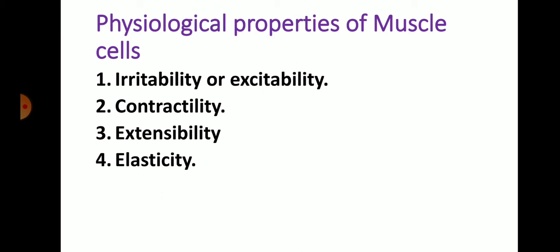So these responses are given at the nerve-muscle junction through the neurotransmitter acetylcholine, present at the muscle and nerve membrane. This depolarization of the muscle is responsible for the response to external stimuli from the environment, which is known as irritability or excitability. The second property of muscle cells is contractility.